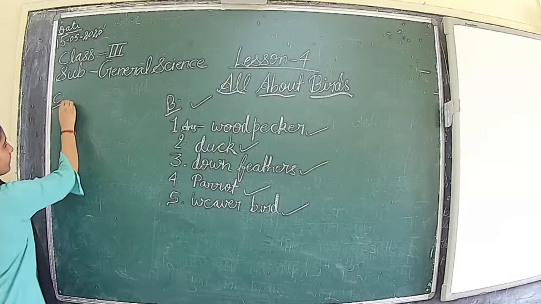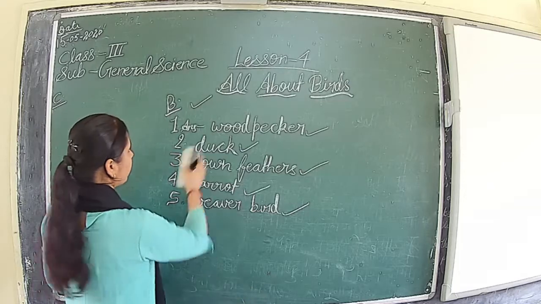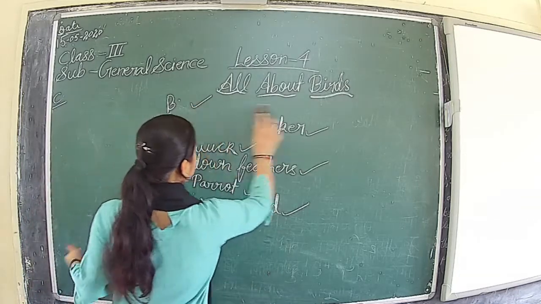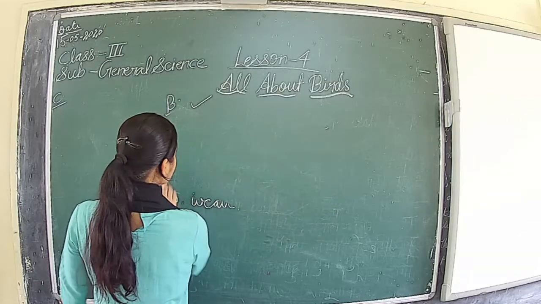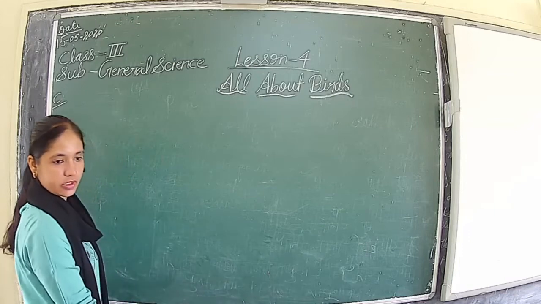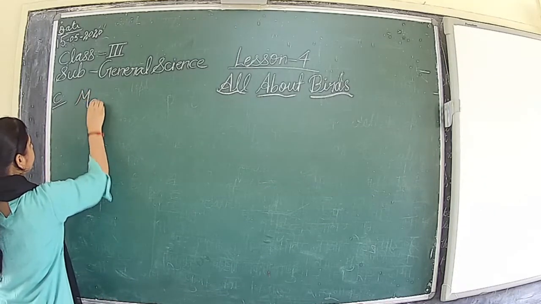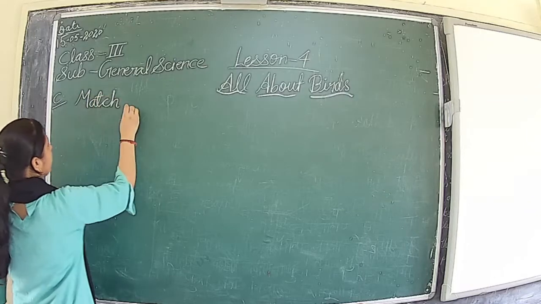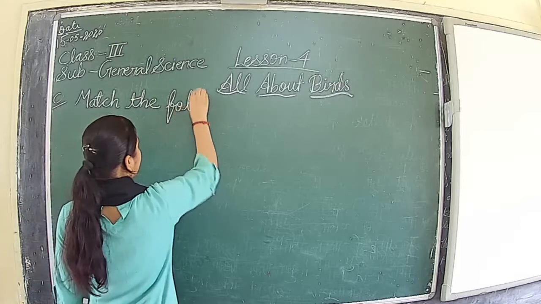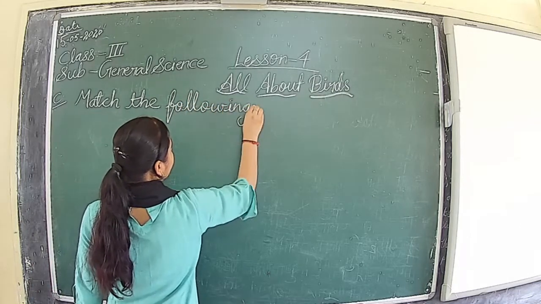You can pick duck, down feathers, parrot and river bird. Choose the correct option. These are all things you do in the book itself.